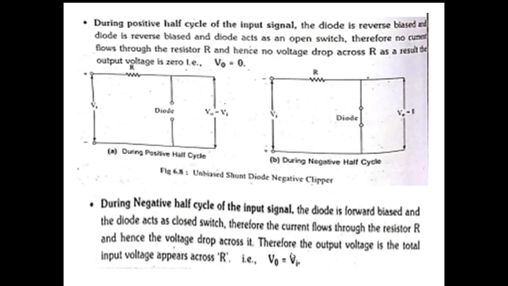Here during the positive half cycle of the input signal, the diode is reverse biased and acts as an open switch. Therefore, no current flows through the resistor R and hence no voltage drop across R. As a result, the output voltage is 0.